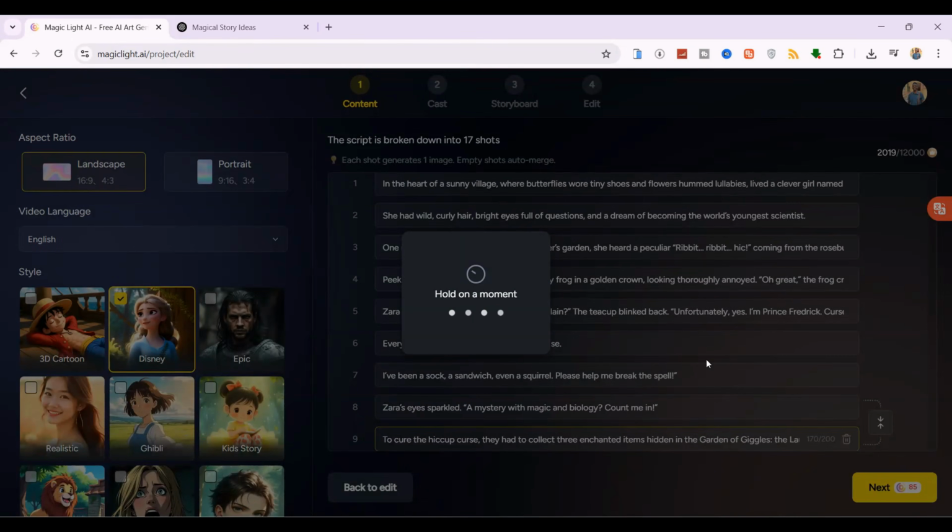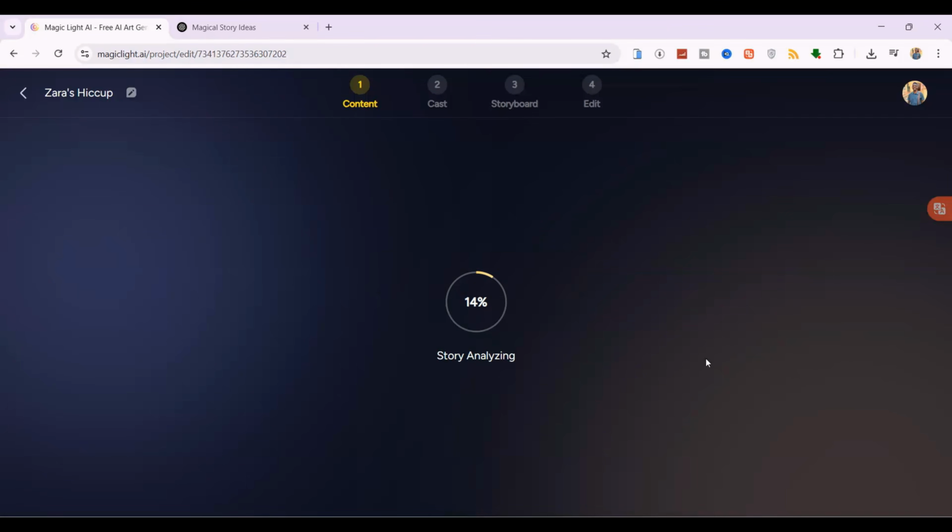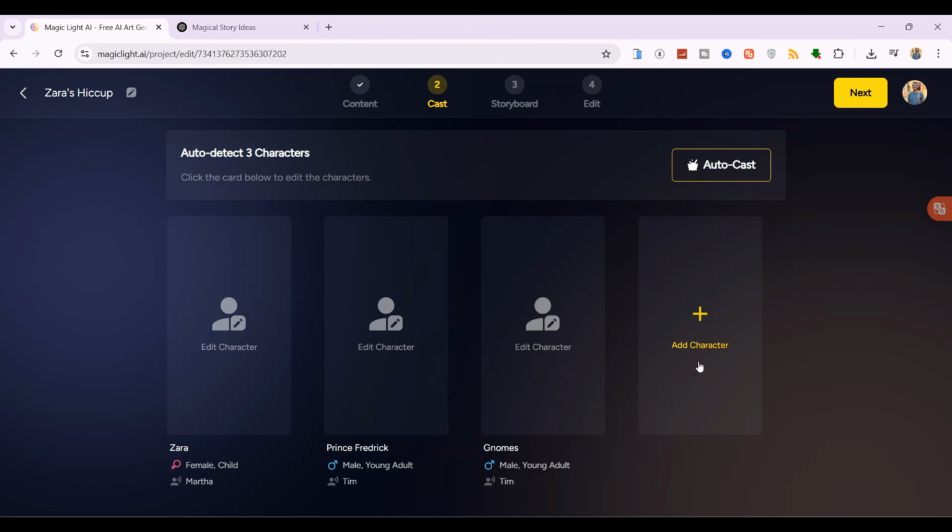This will take you to the cast page, and this is one of the best features of Magic Light AI because it ensures you have consistent characters throughout your entire video. Magic Light AI is smart.